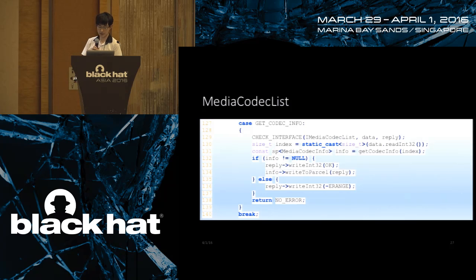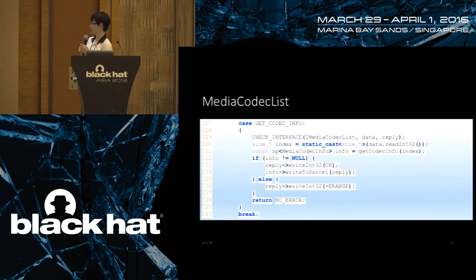There is a function called getCodecInfo, and this is the server-side implementation. We can see that an index is read with readInt32, and the index is passed to getCodecInfo. If the info is successfully retrieved, it will be written back to the Parcel in the info's writeToParcel function.